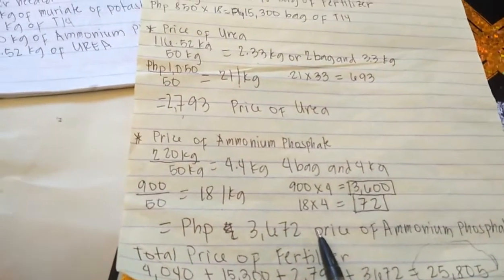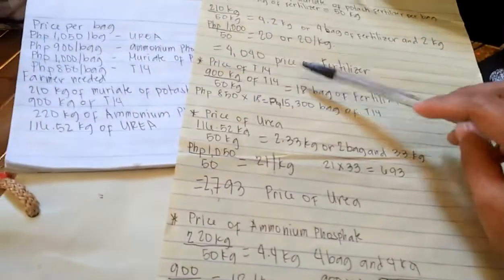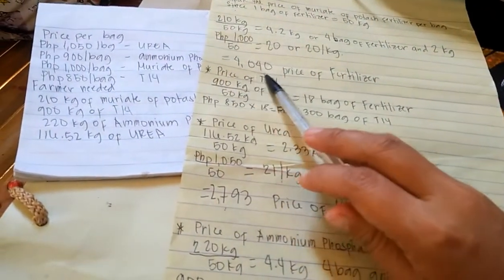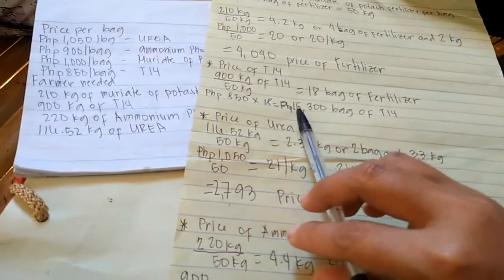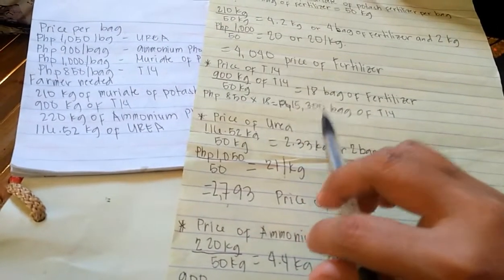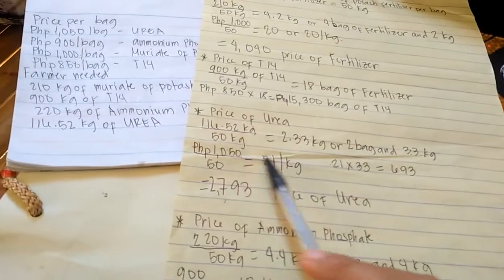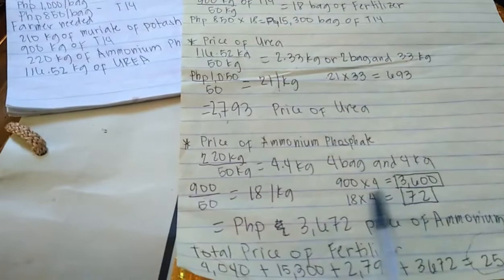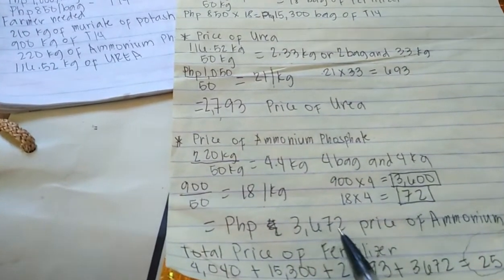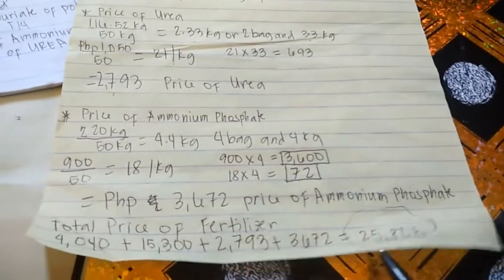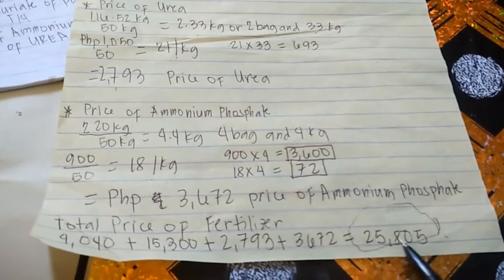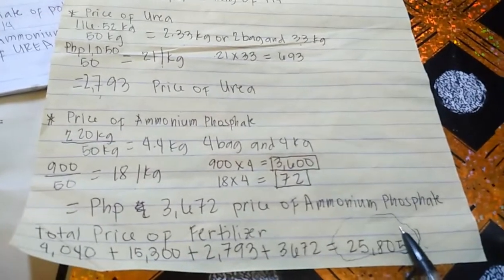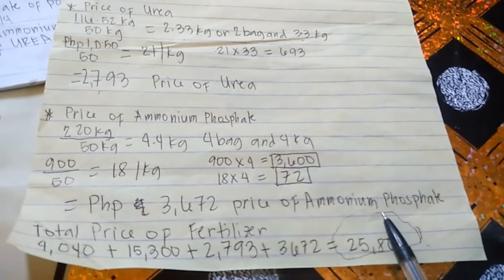3,672. So if we add all of them: the muriate of potash, which is 4,040, the triple 14, which is 15,300, the price of urea, 2,793, and the ammonium phosphate, which is 3,672, the total amount was 25,805. This is the total cost of fertilizer that the farmer needed.